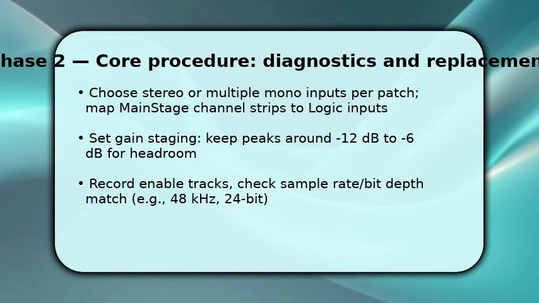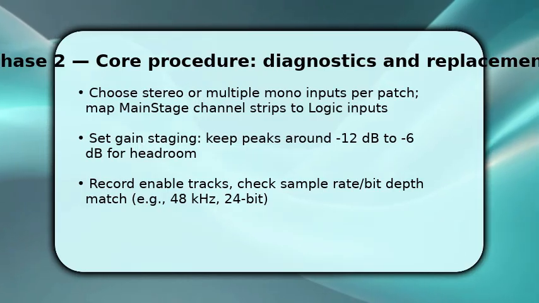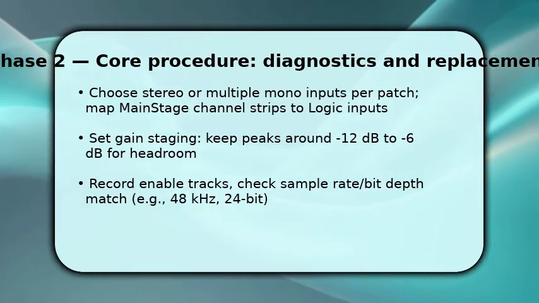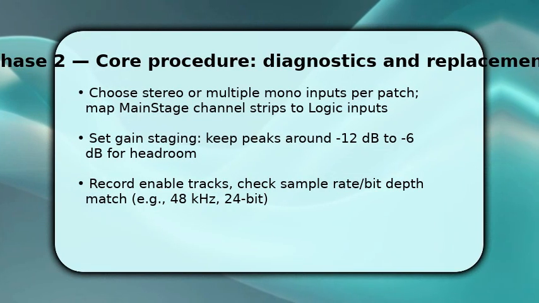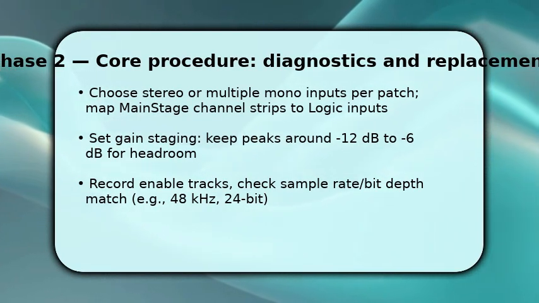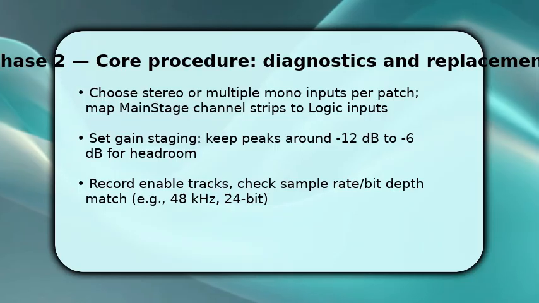Now configure channels and levels to preserve tonal quality and dynamic range. Map each Mainstage channel strip to the corresponding Logic input. Pick stereo for synths or individual mono for mic/guitar channels, so you can edit separately later.